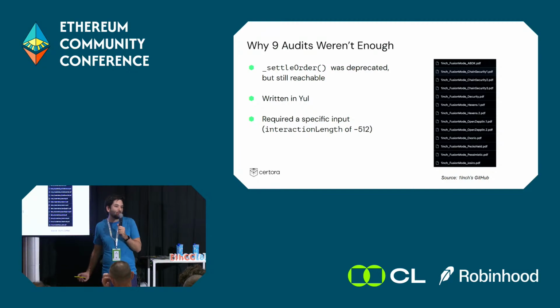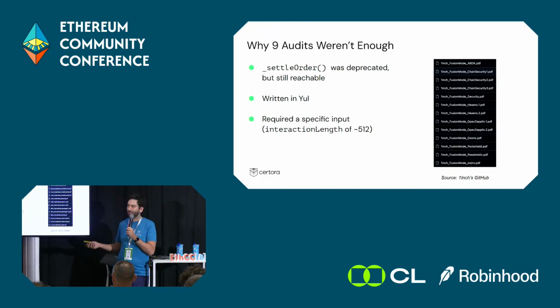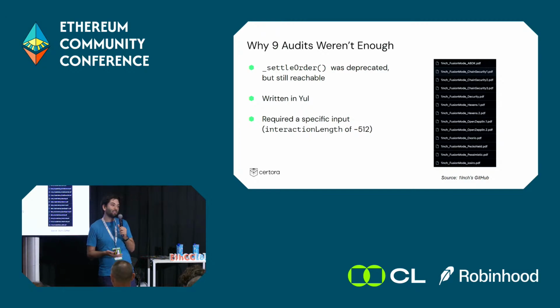So why did it miss so many audit rounds, including some of the most well-known auditors in the space? The first reason was that the function was deprecated and thought to be unreachable. So it seems very likely that the auditors didn't spend that much energy on it, as they did in other parts of the code. It was also low-level code. It was YUL, so it's harder for us humans to read it and reason about it. And also it required a very specific input, especially the number minus 512.